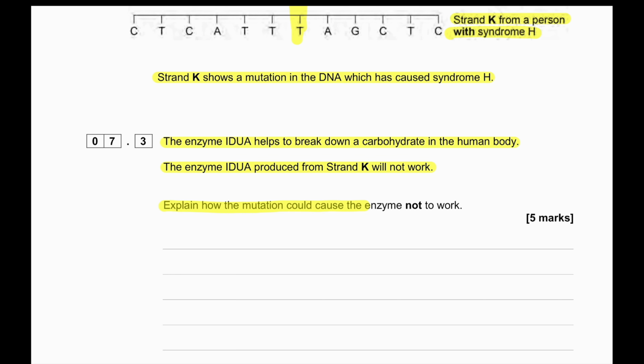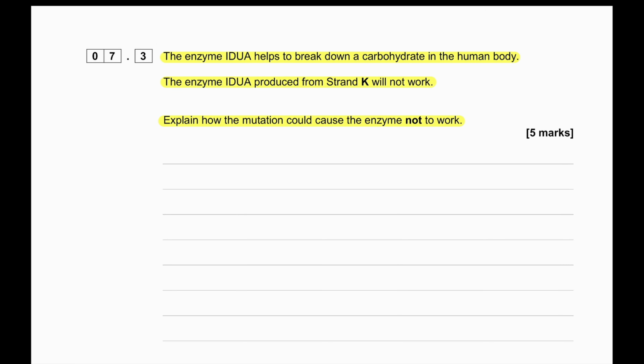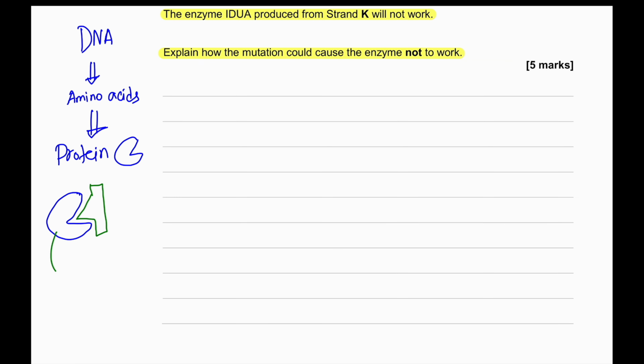Explain how the mutation could cause the enzyme not to work. The process to understand is that DNA codes for the amino acids, and the amino acids form the polypeptide, which forms a protein that has an active site. So this is the enzyme. The enzyme is the protein, this is the active site, and this is the substrate that fits the active site. The mutation will cause the active site to change its shape, and as a result, the substrate will not be able to fit. Now, the answer can be written in this way.